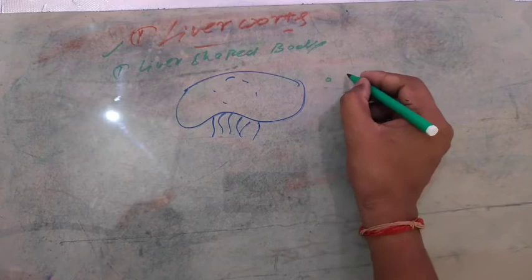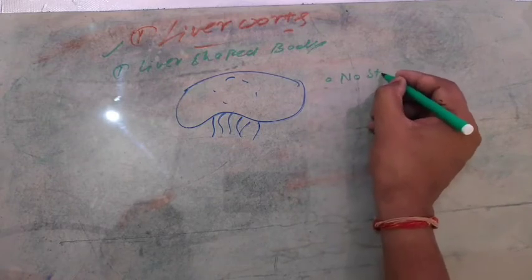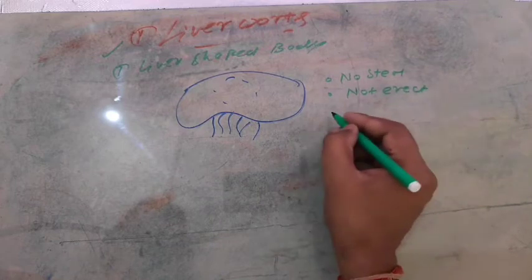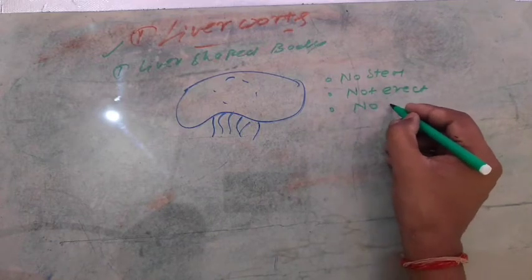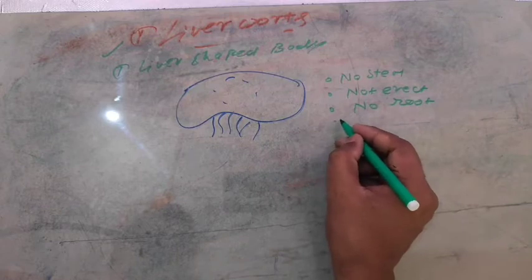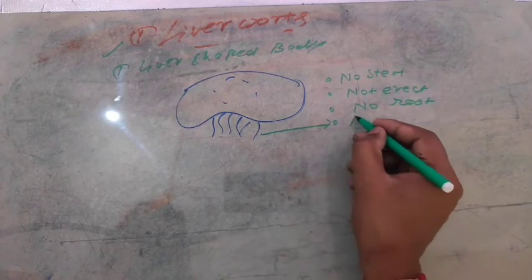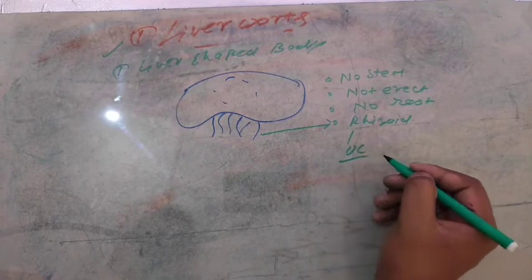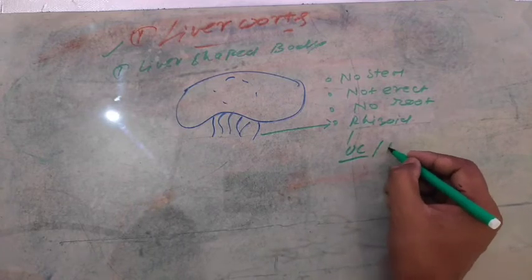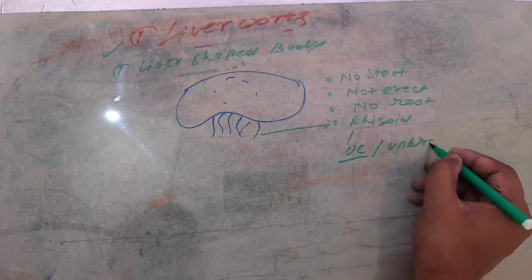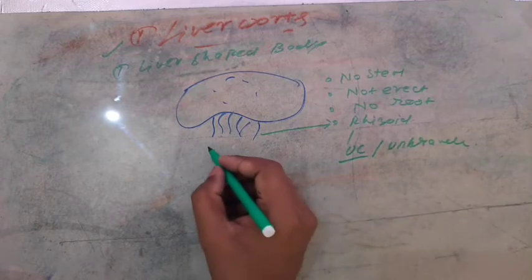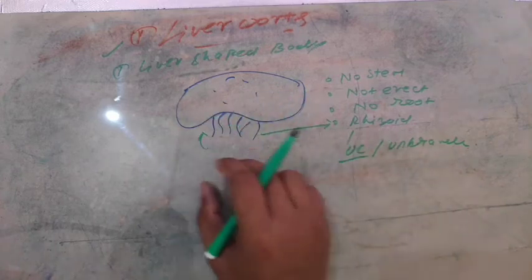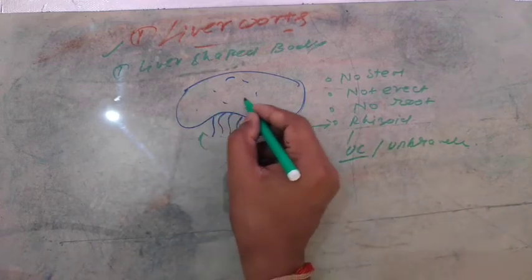So they do not have a true stem, no stem, not erect, and no root. Keep in mind, this one is the rhizoids. What are rhizoids? They are unicellular, unbranched structures that help to absorb moisture from the ground and provide water to the thallus.